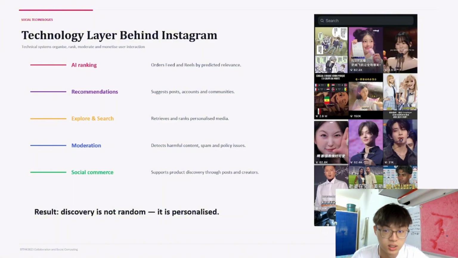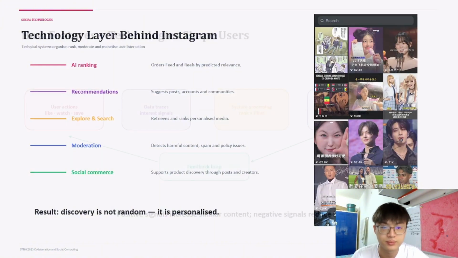Now this is the search and explore page provided by Instagram. These are the reels that Instagram recommends to the user based on their behavior, what they usually like to see and what they usually react to and like.